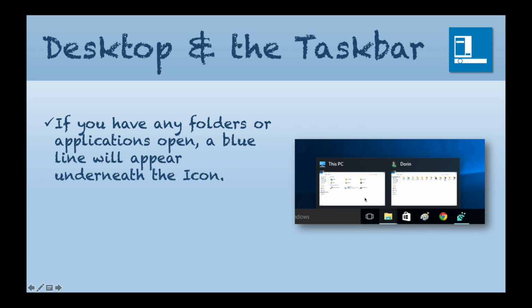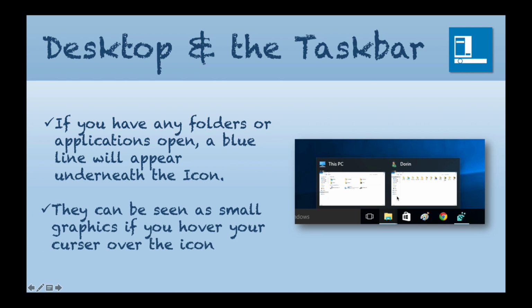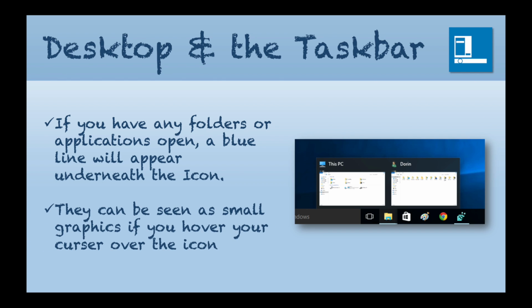As you can see here, we've got two windows open, This PC and Dorin. They can be seen as a small graphic if you hover your cursor over the icon. If you have any windows open and you just hover your cursor over this little File Explorer here, these two thumbnails will pop up to show you how many you have open.